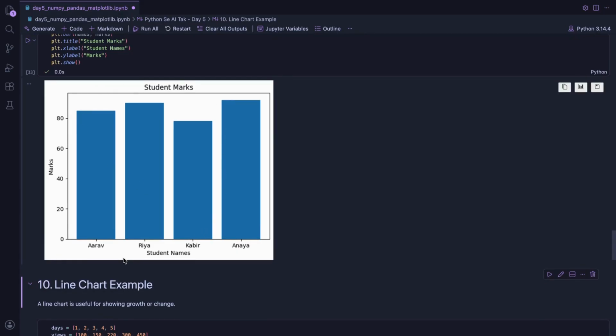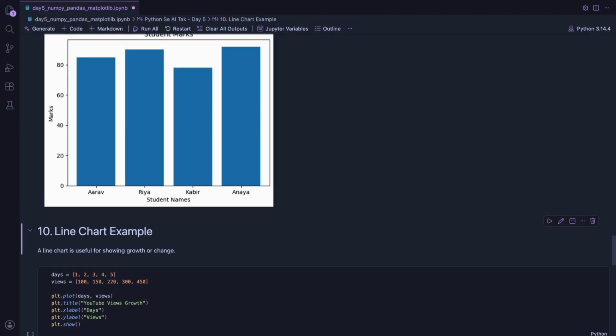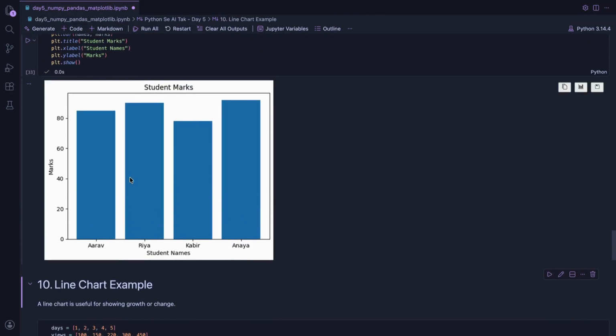So here we created a bar chart. I'm just executing it. See the output. So names are shown on the X axis, then marks are shown on the Y axis, and plt.bar creates a bar chart.